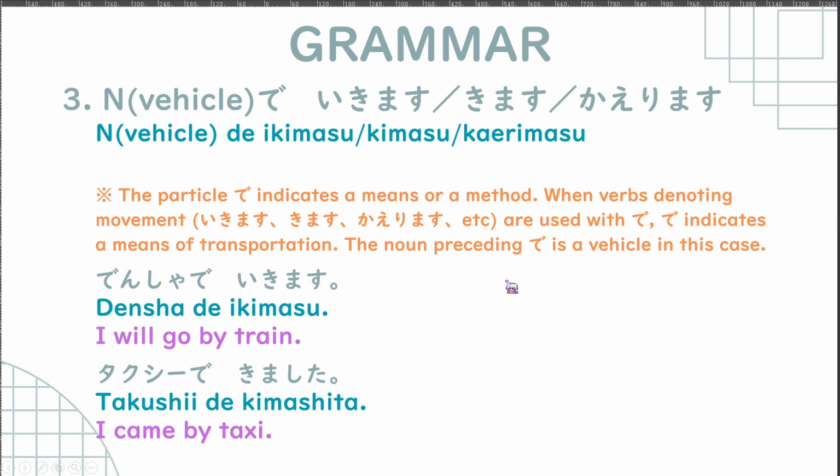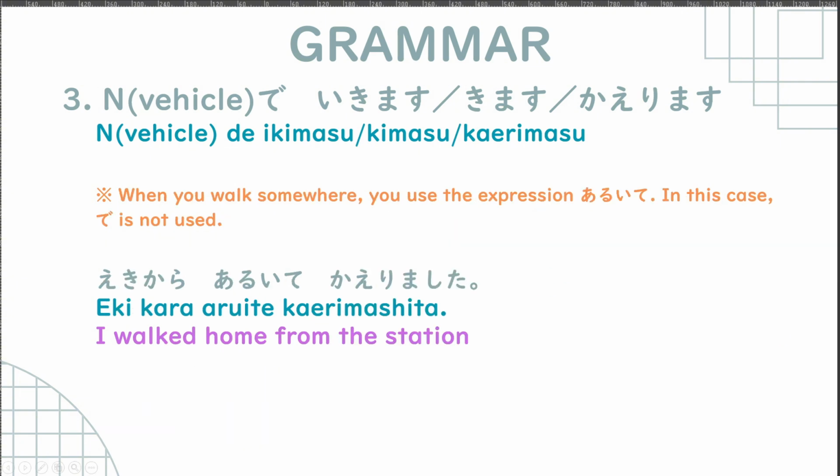Next we have aruite. Aruite is an expression to replace de if you are walking somewhere. So we have here eki kara aruite kaerimashita. The focus point here is aruite kaerimashita. It's another part of the sentence, but we can focus on this instead.